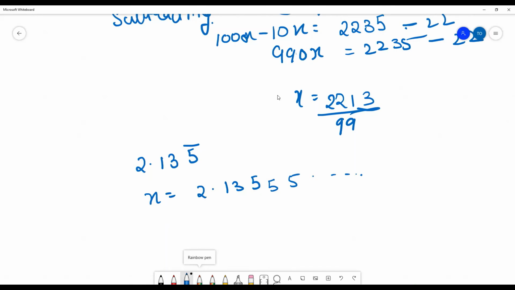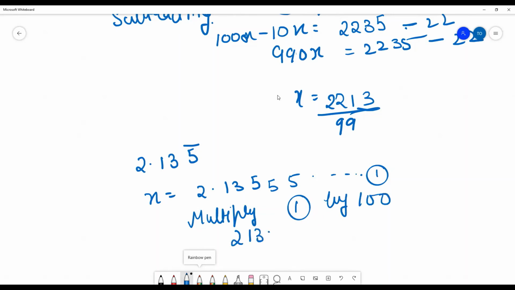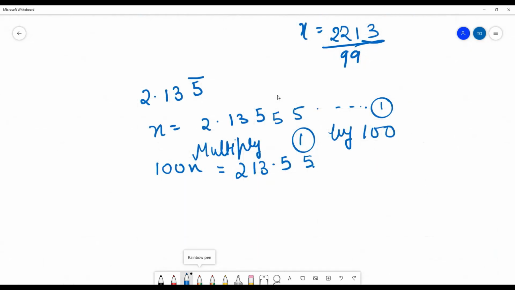First we want the point here, then we want the point here. So to get the point here, what will we do? We will multiply this with what? To get the point after 3, we will multiply 1 by 100. So when you are multiplying 1 by 100, you will get this. Correct? And in the second portion, what will we do? We want the point here. So what will we do? Multiply this second equation by